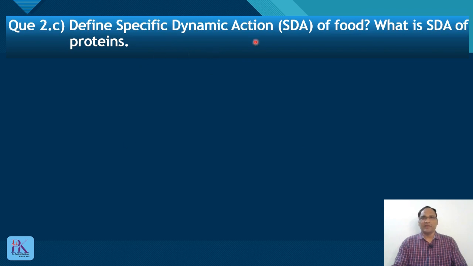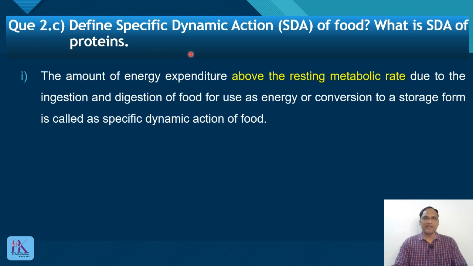Define specific dynamic action of food, that is SDA of food. What is SDA of protein? 1 mark will be for writing the definition, and 1 mark for writing SDA of the protein. So let's see the definition. What is SDA or specific dynamic action? The amount of energy expenditure above the resting metabolic rate, due to the ingestion and digestion of food for use as energy or conversion to a storage form, is called the specific dynamic action of foods.